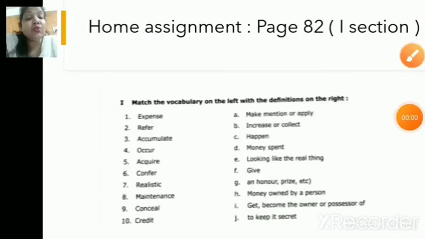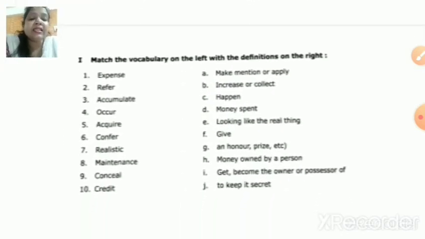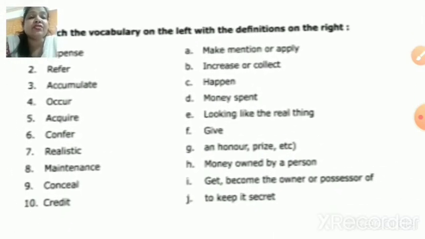Okay, you need to go to page number 82 from your book, and there is one activity which is I section, right? It is a home assignment for you, children. Again, these are the vocabulary words, and towards the right hand side there are a few definitions.